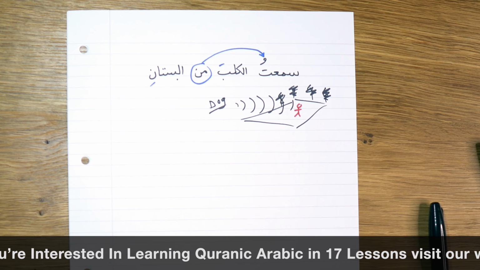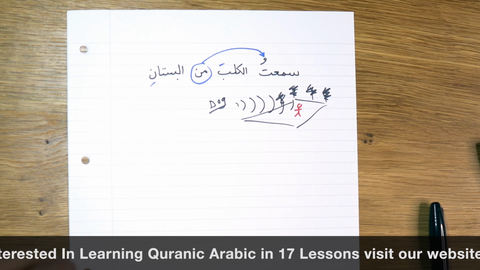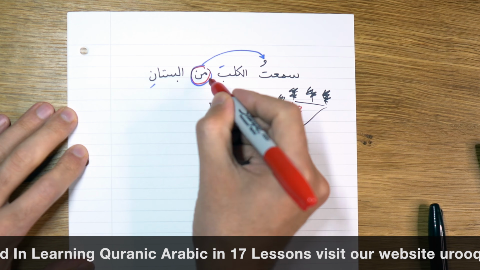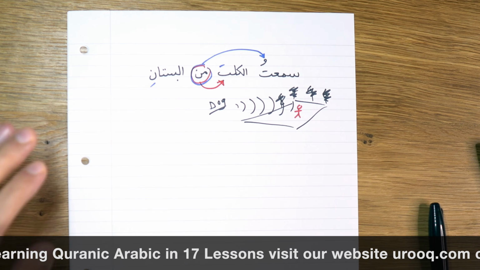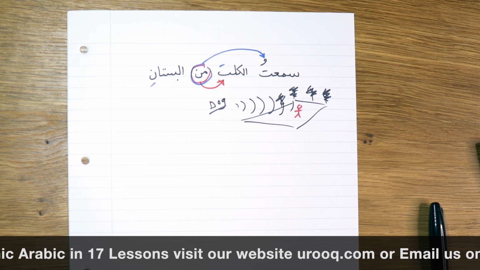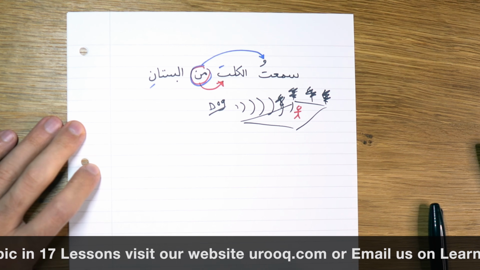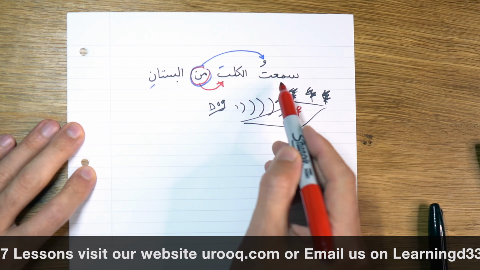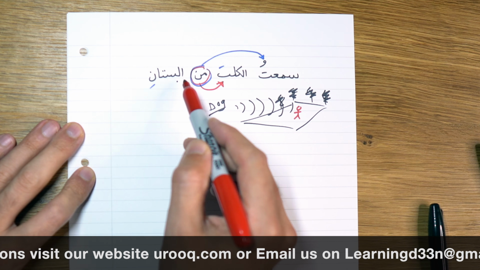The second possibility in this sentence is if we make min muta'alliq to kalb. Then it's going to mean I heard the dog which is from the garden.